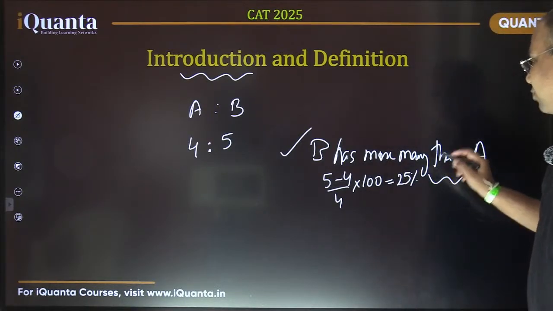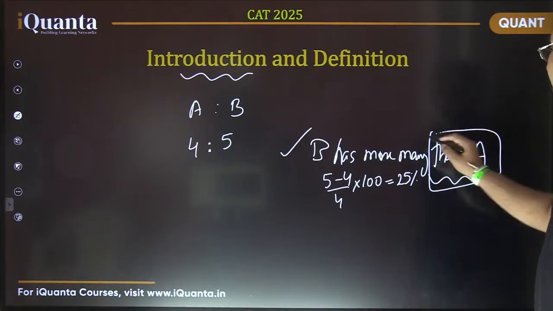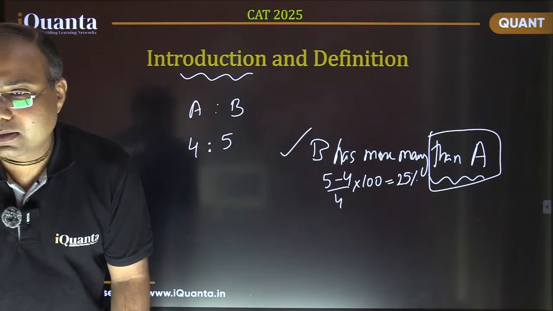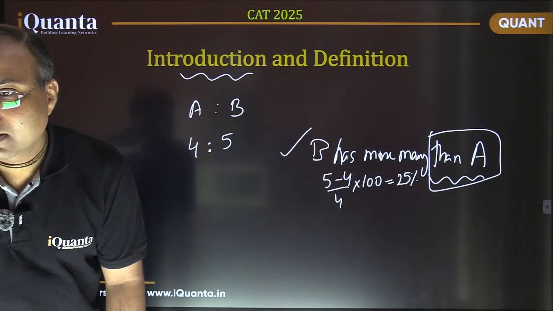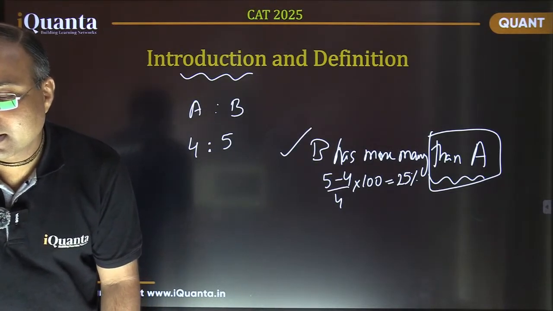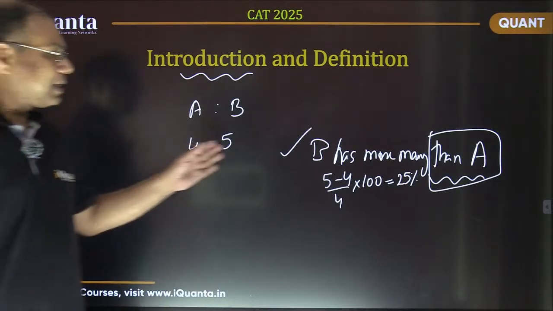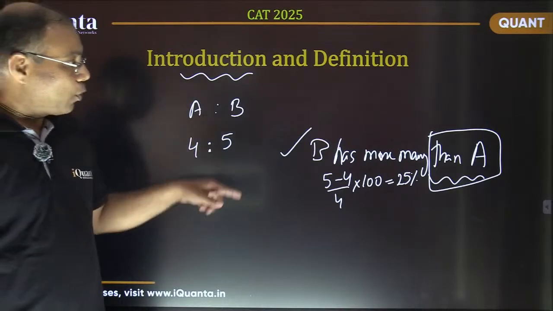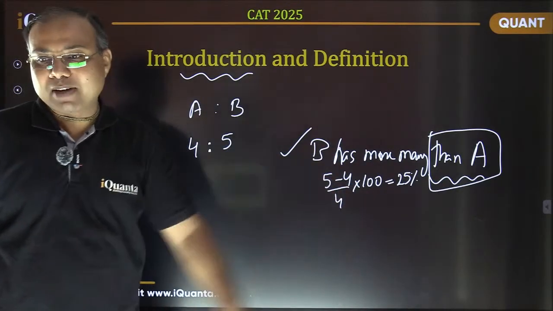Is it fine? So this is a very important part: more than whom? Is it okay? So still we do not know the actual values, the actual money which they are having, but B is having more, and how much percent more, that we can immediately tell.